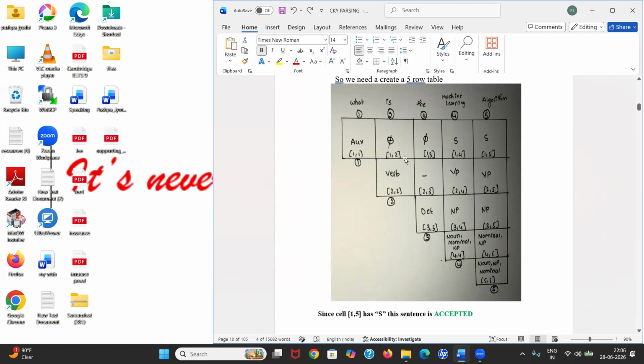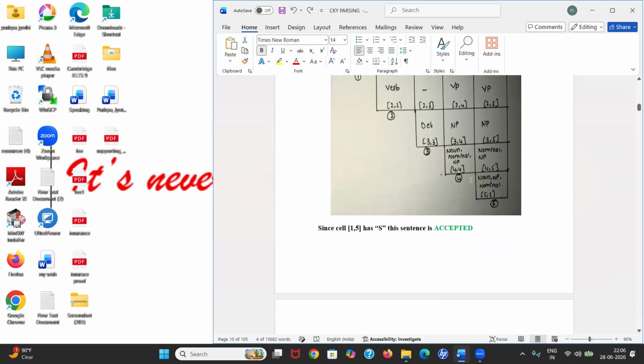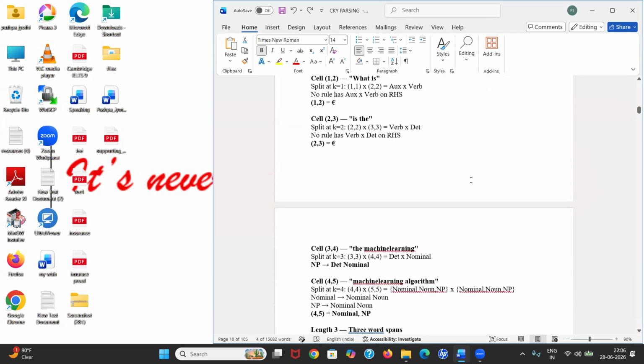If the sentence is derived by our grammar's starting variable, then that sentence is accepted in our language, but it needs to derive with the starting variable. Other than S, if we have anything like VP, NP, verb, we can't tell it is accepted. It is only accepted when it has S. Since it has S, this sentence is derived. We can derive this sentence by using the starting variable of our grammar. Since we can derive, we can say this sentence is accepted. That's how we accept the things. This is a valid sentence.